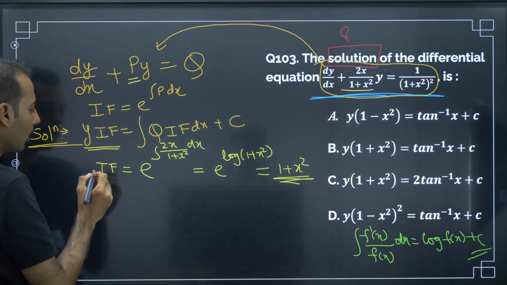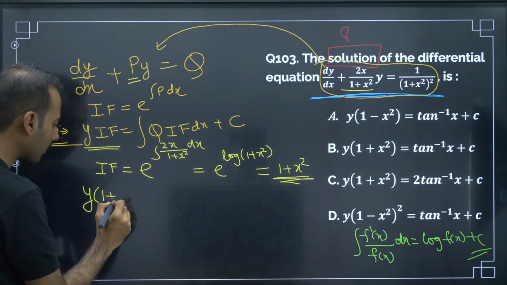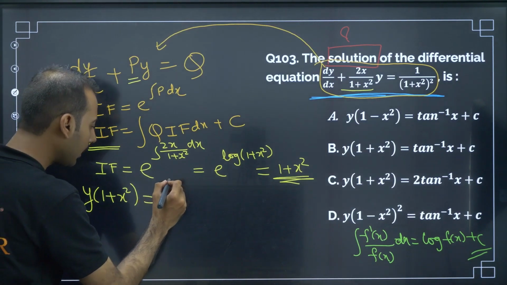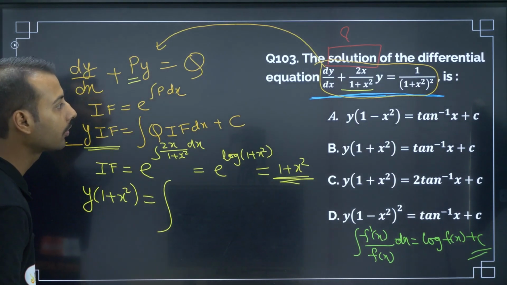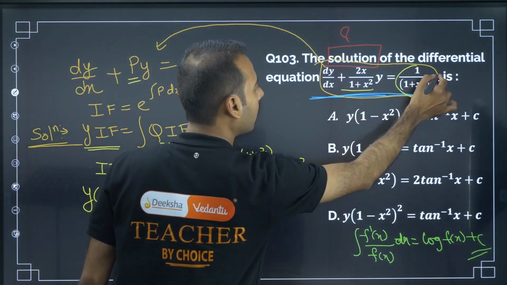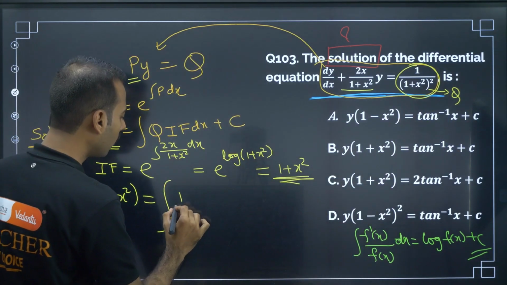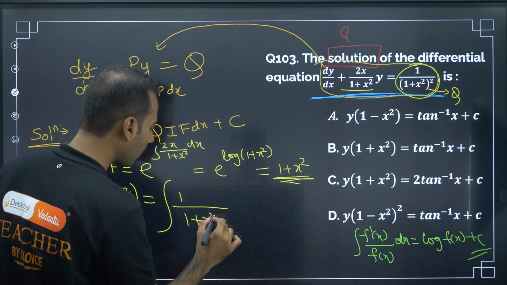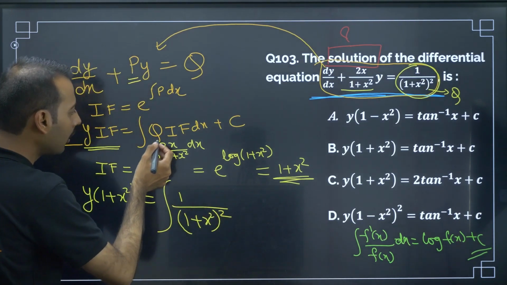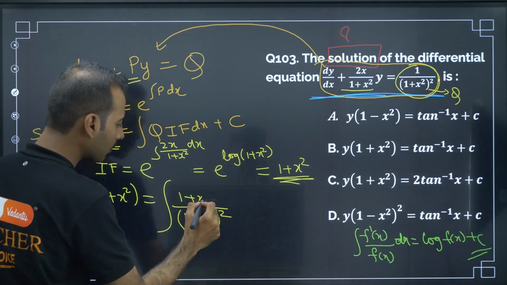Now coming to this, y into 1 plus x square is equal to integration of q into IF. In place of q, you observe that this total part is q. So what I'll write in place of q? 1 by 1 plus x square whole square, into IF which is 1 plus x square.